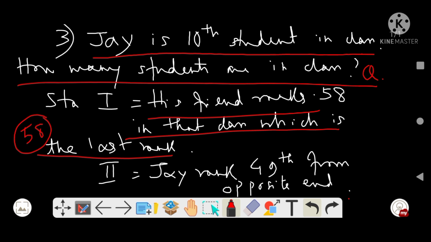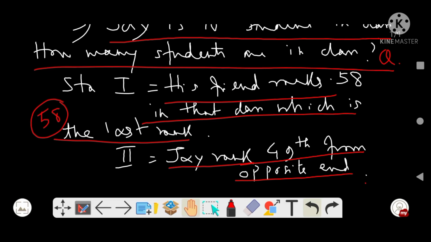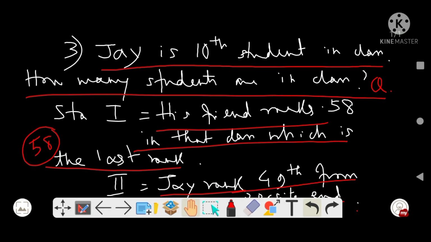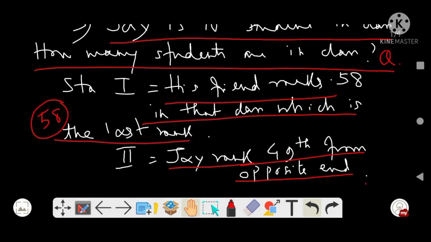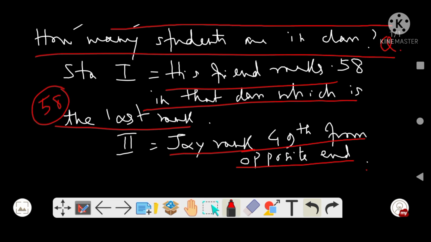Second statement says that J's rank is 49th from the opposite end. So J ranks 49th from the other end, right? So from here also, can we find out how many students are there in the class? I hope so, because the first line says J is 10th student in the class.